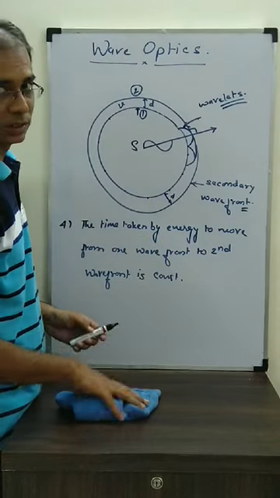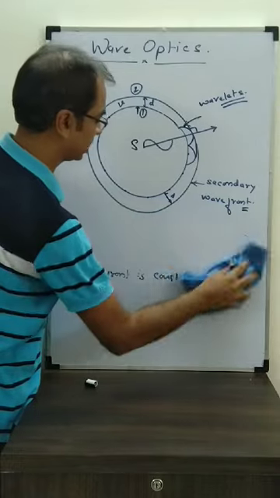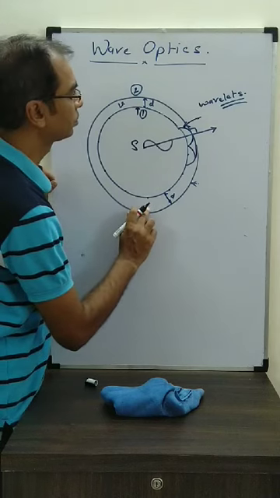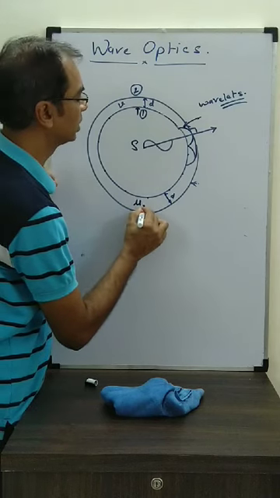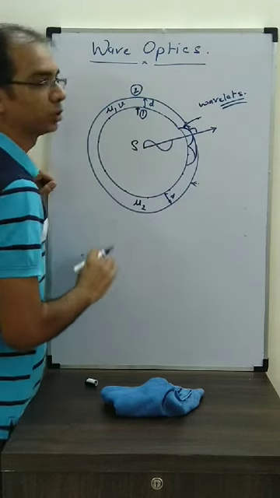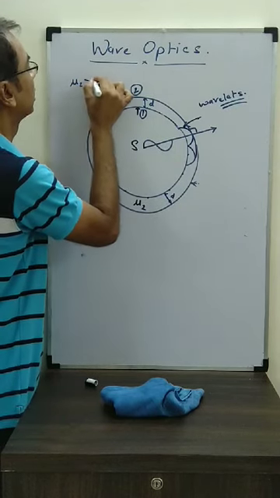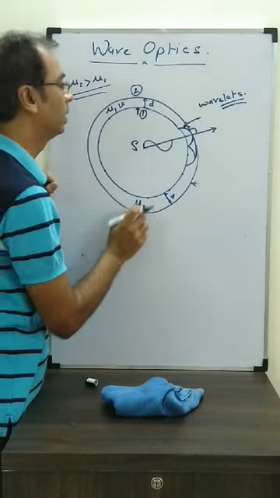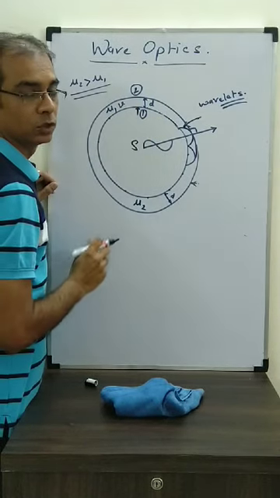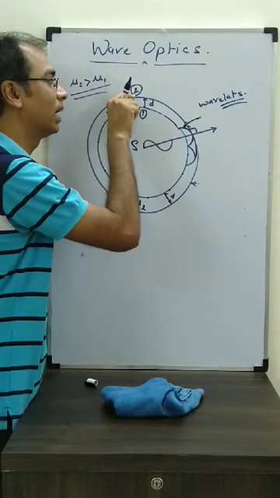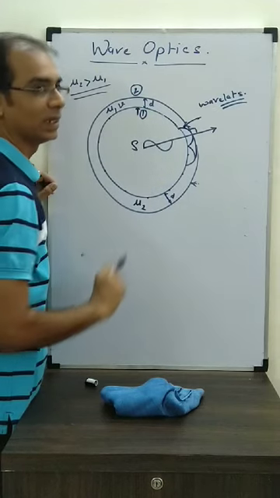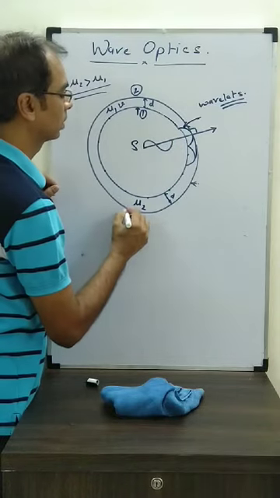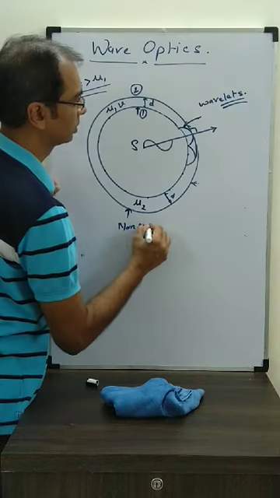But if the medium changes, then what happens? Let us discuss that. Suppose on this side the refractive index I am taking as mu2, and here I am taking mu1. Both are different. I say mu2 is greater than mu1. So what will happen over here? The speed of light will decrease. It will be less than the speed of light over here. So the distance travelled in time t here will be more and here will be less. So am I going to get a spherical wavefront? No. It will be a non-symmetrical wavefront.